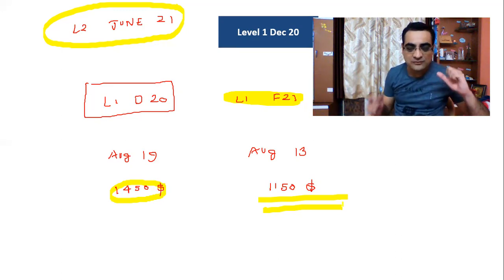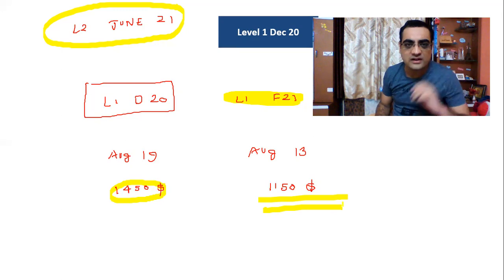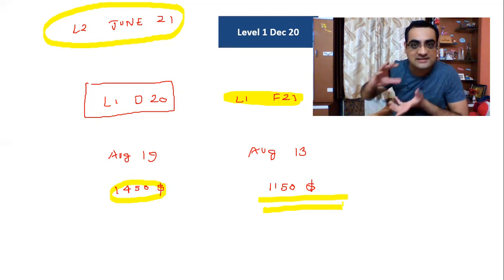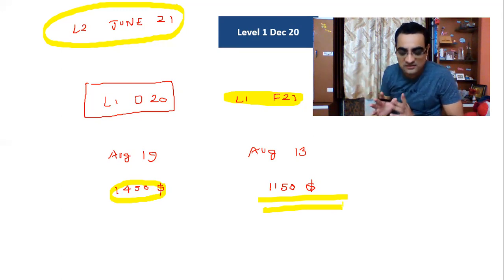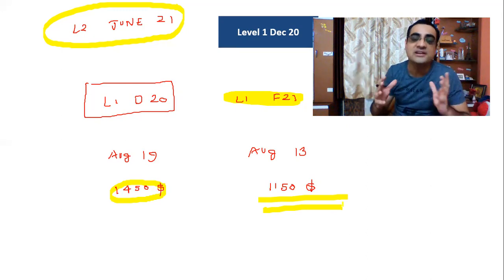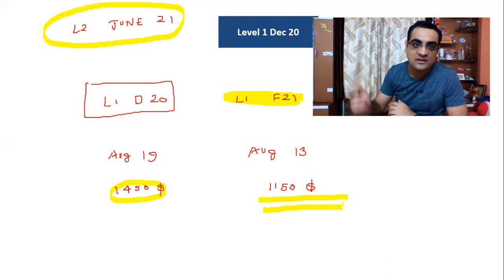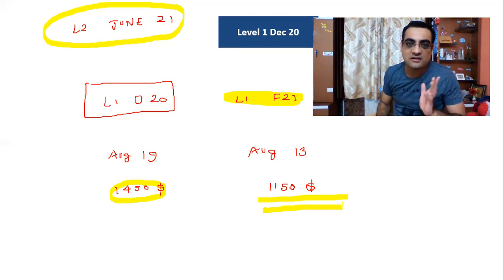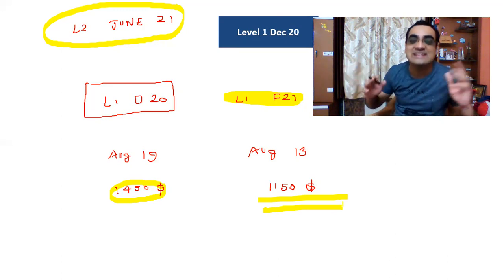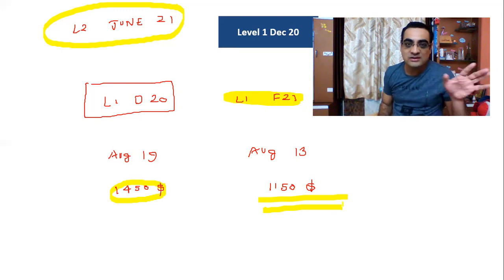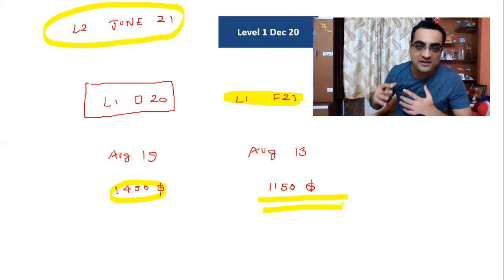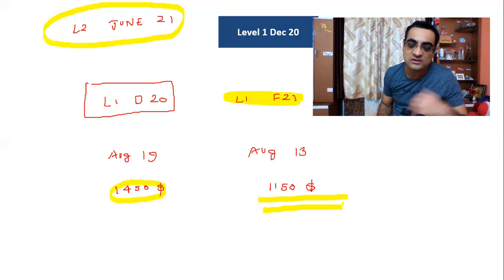But if you believe that, yes, I want to accelerate my career, I don't want to wait for one more year, because level 2 is the game changer, the knowledge that you get in level 2 will help you get a job at a very respected level. So level 2 is, I wouldn't say a life changer, but at least a career changer. So if you want that career changer level 2 to happen in 2021, then yes, do spend that $300 extra. Do go for this one, 1450.